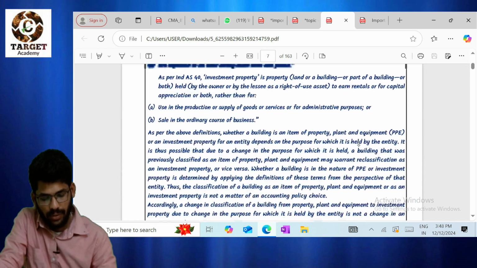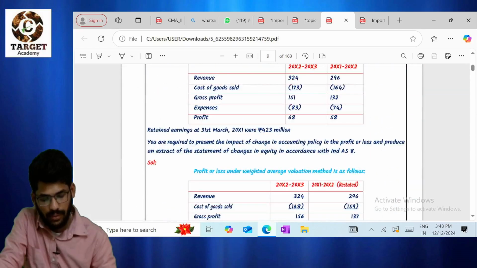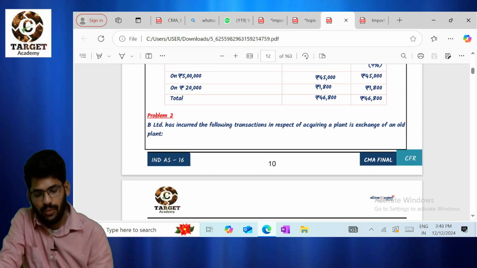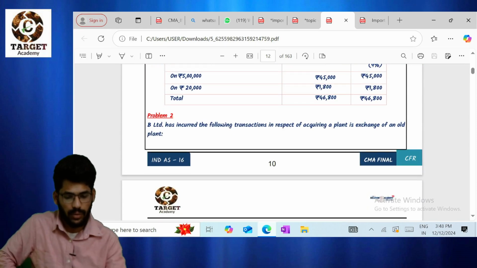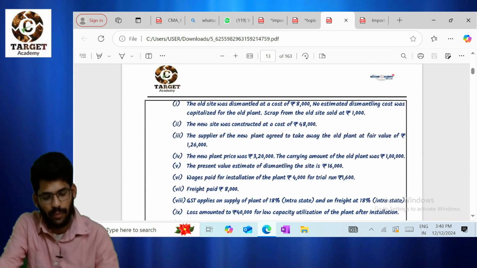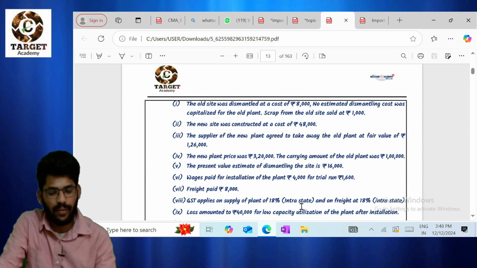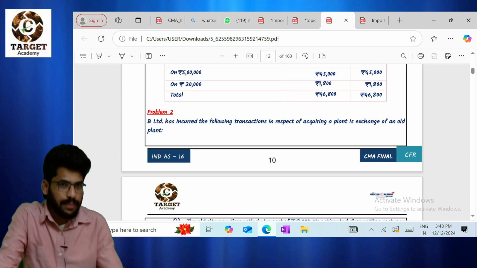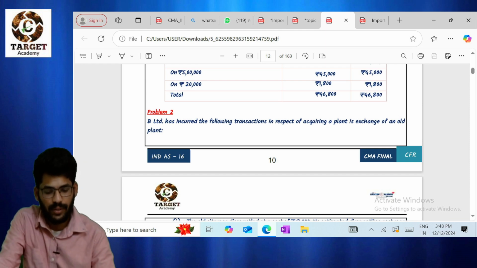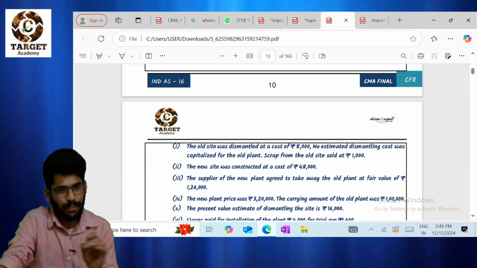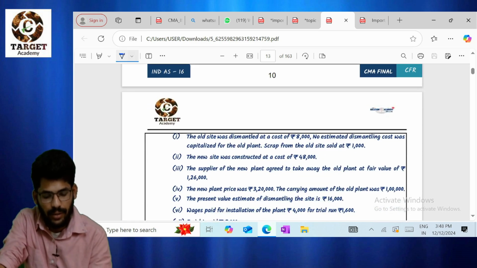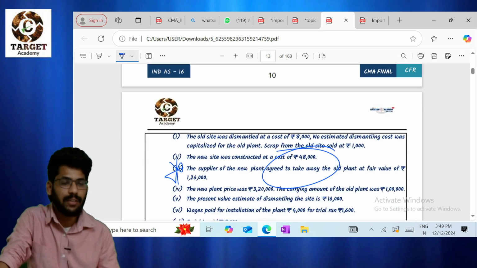Question number 2. This is question number 2. This is the question you need to solve before going to the exam. Question number 1 is a very easy question, but for practice purposes, before going to the exam, you need to solve this question. At least you need to see what the important points are. Please go through that. Here there is an exchange transaction. That is the only special point for this question.